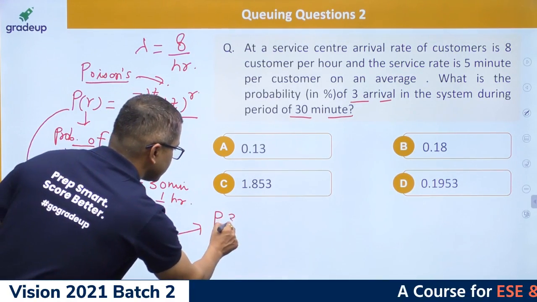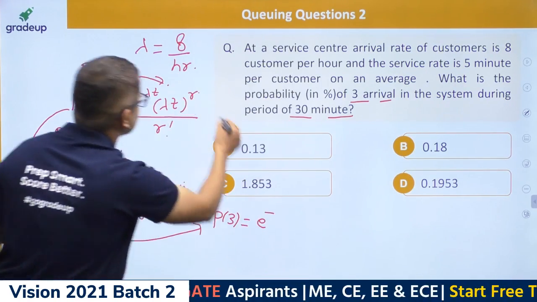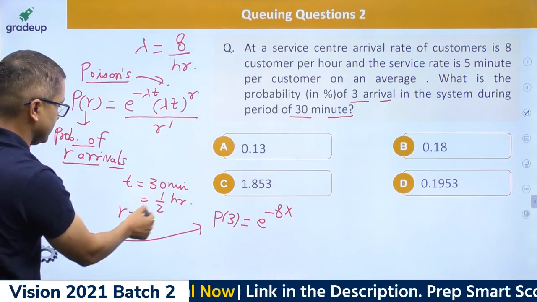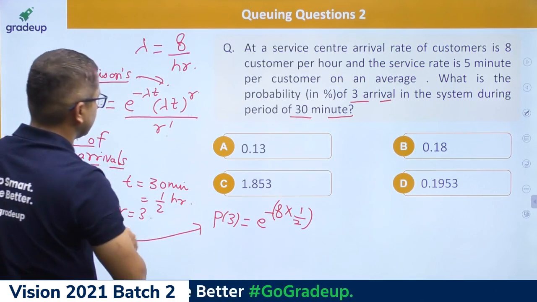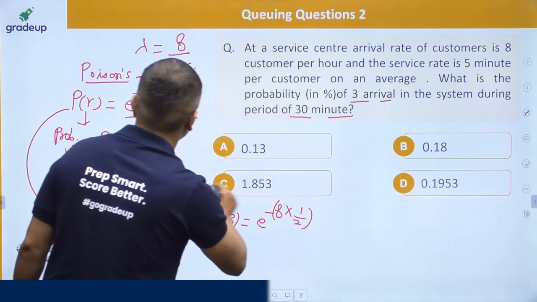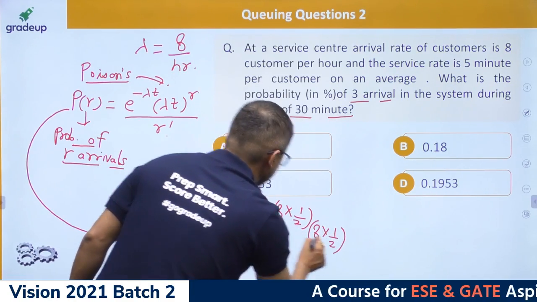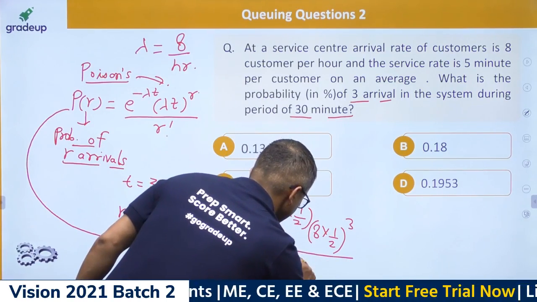So P of 3 arrivals equals e to the power minus lambda t, where lambda is 8 per hour into t, which is 1 upon 2 hours. Then lambda t is 8 into 1 upon 2, lambda t to the power r, that is cubed, upon 3 factorial.